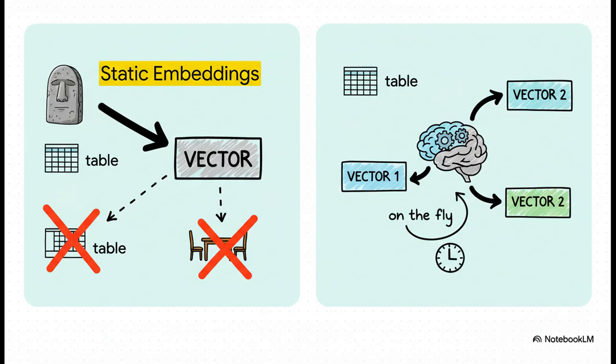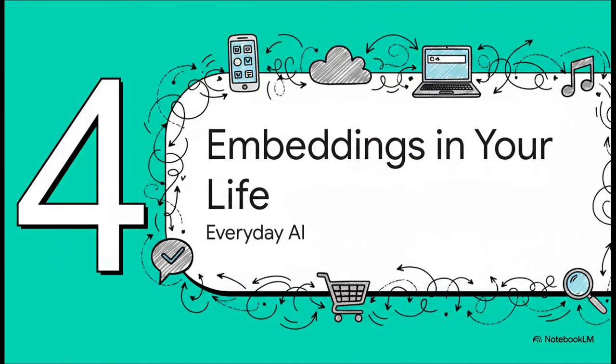These are the kinds used by modern models like BERT and GPT. Instead of having a fixed dictionary, these models create a unique embedding for a word on the fly, based on the other words in the sentence. So the table in the Excel sentence gets a totally different vector than the table in the furniture sentence. Problem solved.